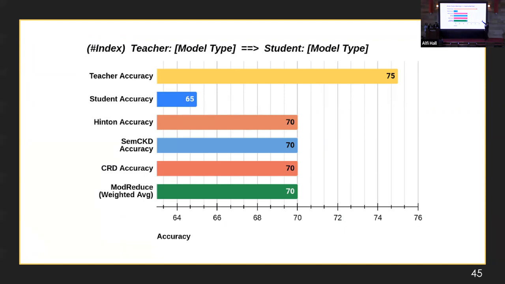You can see here we speak colors, okay? So first of all, the yellow color is simply the teacher accuracy, which should always be greater because the teacher model is a huge model that can take a lot of data. Then the student accuracy, which is like the naive student that we train directly using the normal training methods. And then next we have the orange, light blue, and the red and the green. These are the knowledge distillation schemes. Our model is simply mod reduced with weighted averaging, the green one. In the next experiments, if the green one surpasses the other colors, it means that our model is performing better than the state of the art.